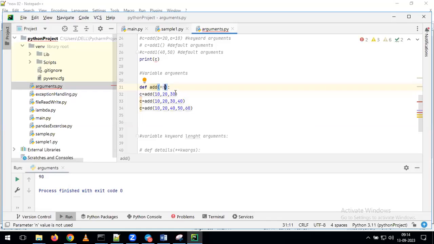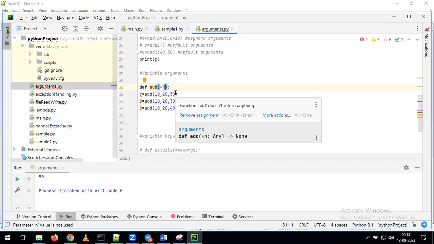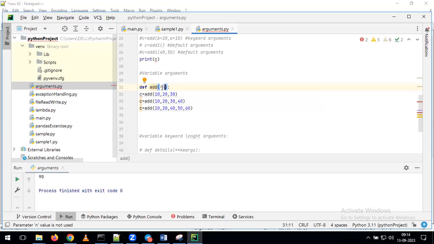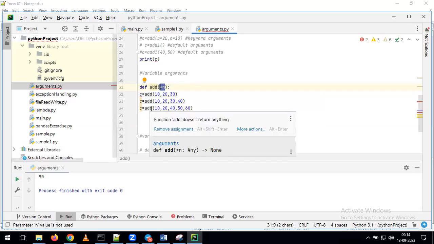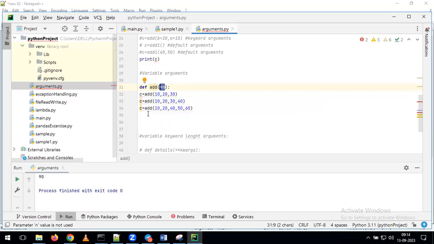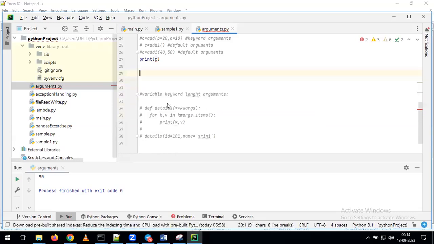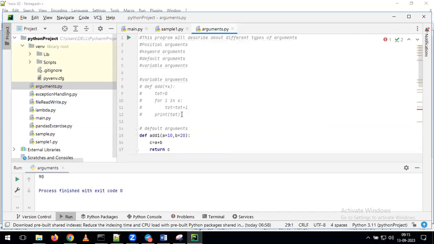By giving the star n, what I'm telling here is I want to pass variable arguments. Whenever you want to pass variable arguments depending on your requirement, instead of giving a comma b or a comma b comma c, we just give star n. With that, you can pass the variable arguments. If you want to give the variable arguments here, this is the way we need to write the program.